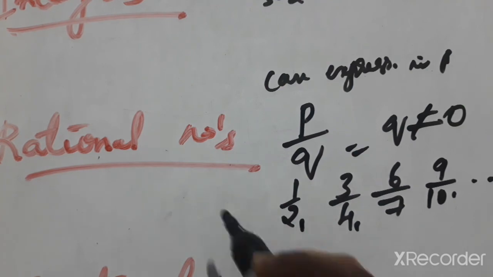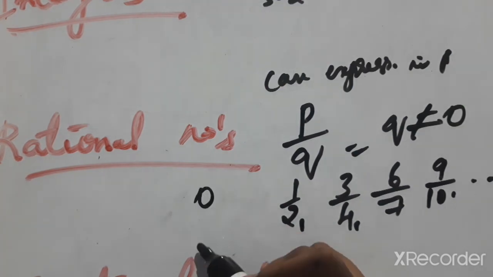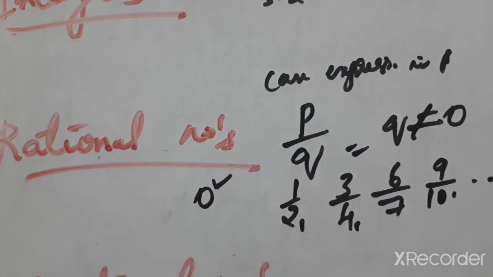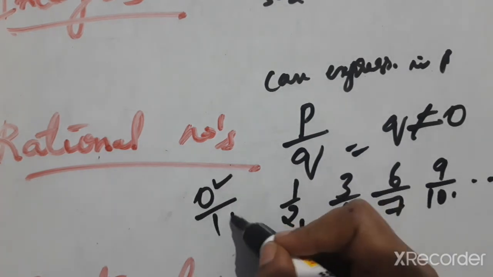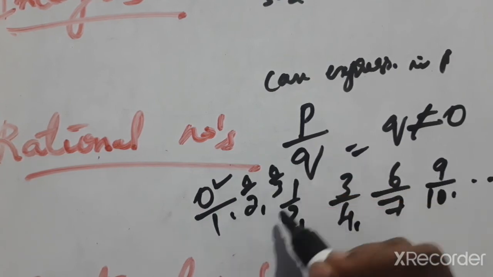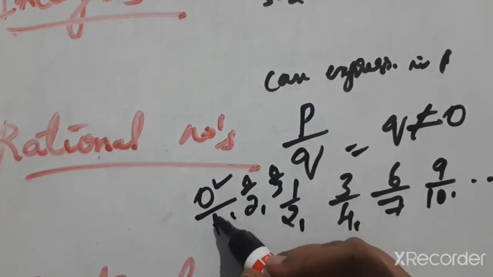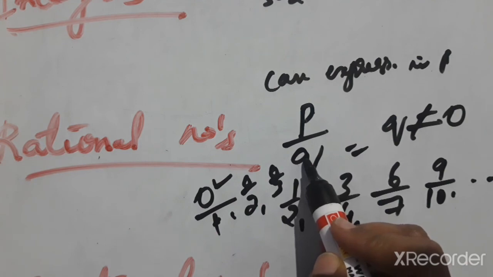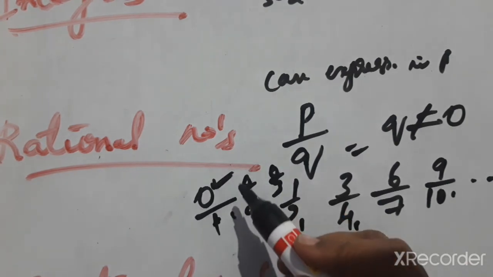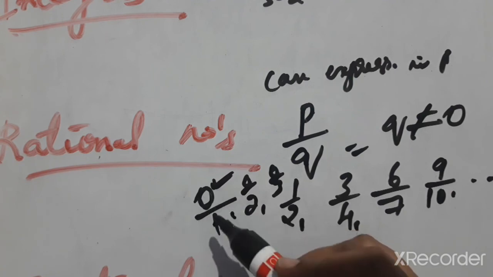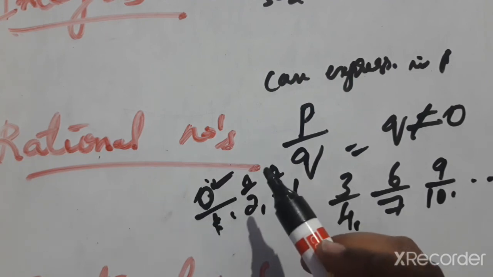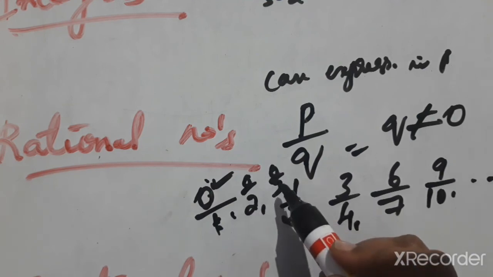For example, just a whole number, 0. 0 is a rational number. Yes, 0 is also a rational number because we can express 0 in the form of 0 by 1, 0 by 2, 0 by 3. Here the top is the numerator and the bottom is the denominator. The denominator should not be equal to 0. The numerator can be 0, so 0 by 1, where the denominator is 1, is in fraction form.